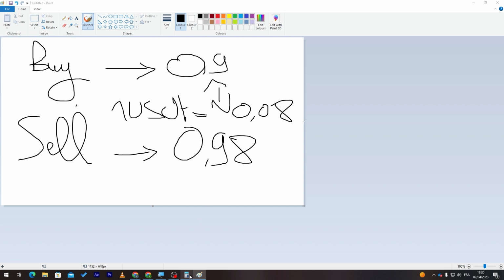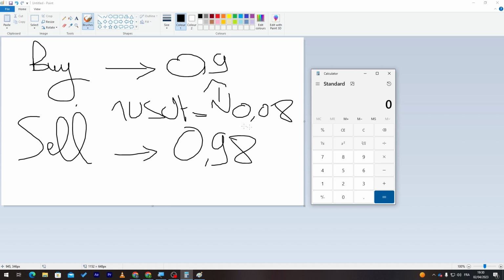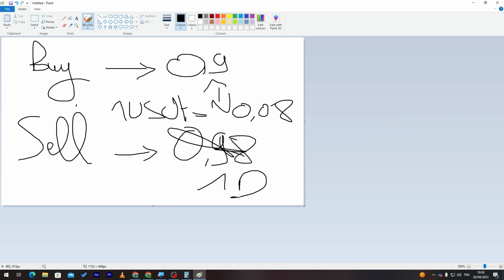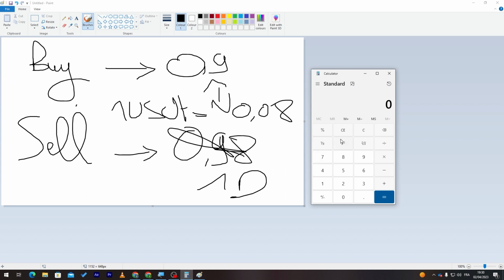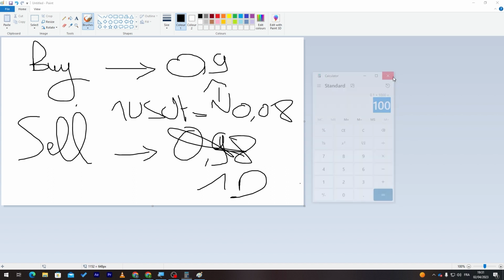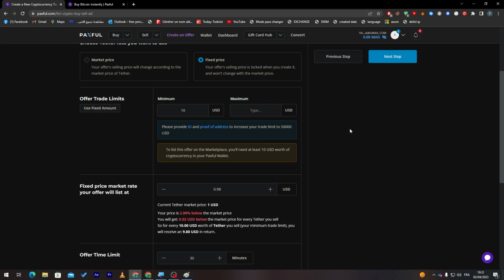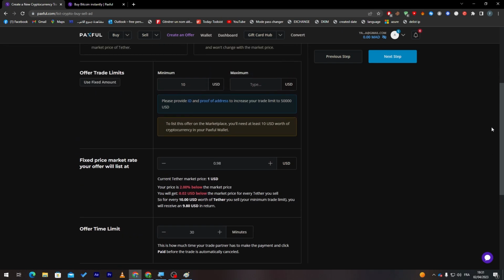So imagine how much you can earn with this rate. Of course, if you'd like to make it at $1, that is pretty much awesome. So you are going to earn 0.1 per 1 USDT. So for example, let's say that you have sold 1K of USDT, you are going to earn $100. So this is pretty much it. That's how you can actually earn money through Paxful, guys. So yeah, this is pretty much easy.